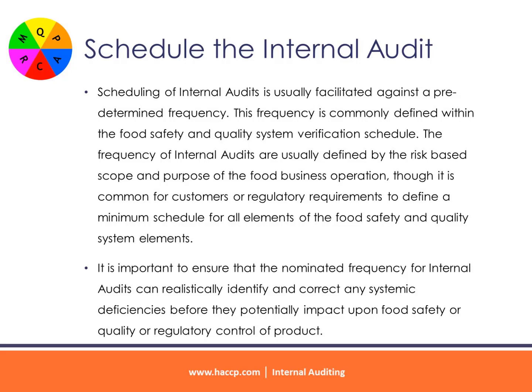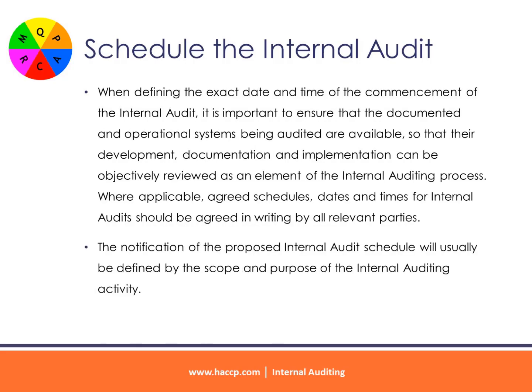It is important to ensure that the nominated frequency for internal audits can realistically identify and correct any systemic deficiencies before they potentially impact upon food safety or quality or regulatory control of product. When defining the exact date and time of the commencement of the internal audit, it is important to ensure that the documented and operational systems being audited are available, so that their development, documentation and implementation can be objectively reviewed as an element of the internal auditing process.